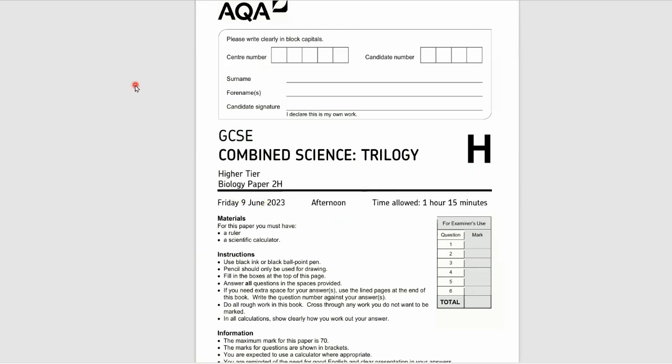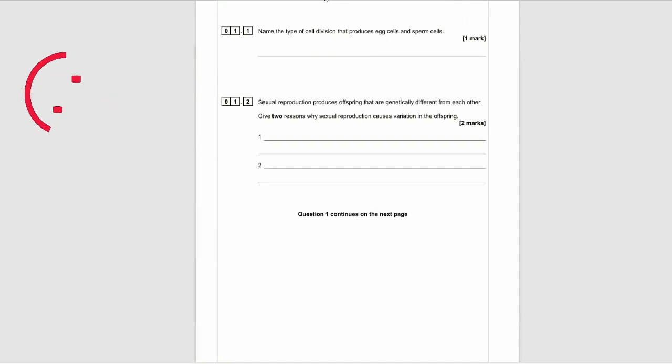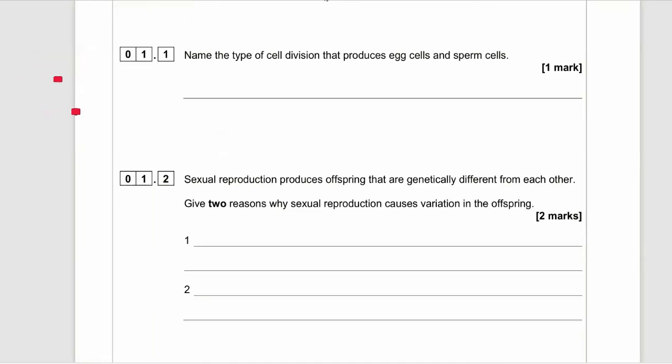This paper takes an hour and 15 minutes. It's for the higher tier. Try to pause each question before you have a go, and then watch the walkthrough for the question. Let's go. Okay, so question 1.1.